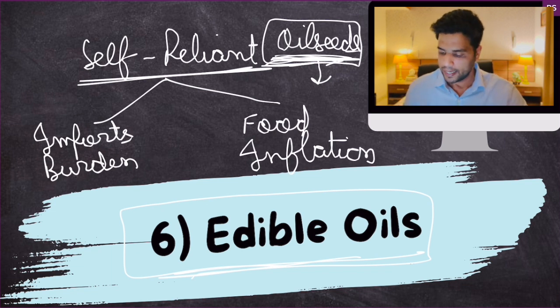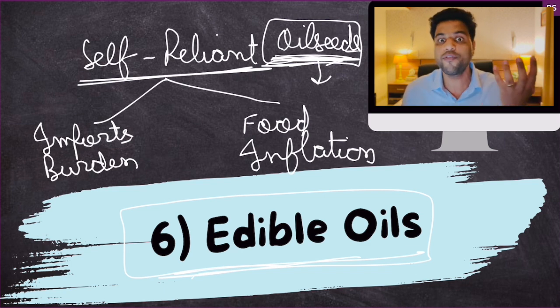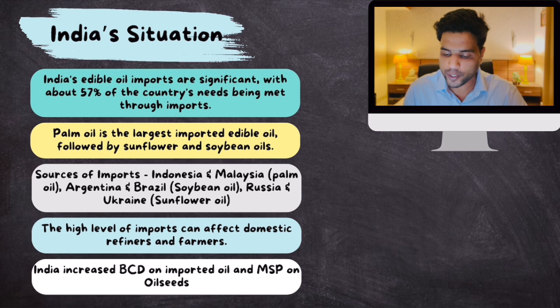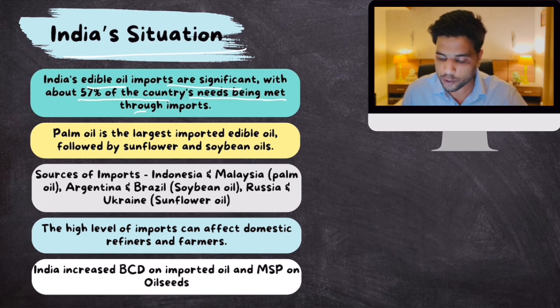All right. Now, as far as the edible oil situation in India is concerned, you need to be familiar with a few facts. So let's talk about those facts, okay? Most of them have been discussed already. Any which way, India's situation when it comes to edible oils. So India's edible oil imports are significant, with about 57% of the country's needs being met through imports. Now that is a significant import dependency, okay?